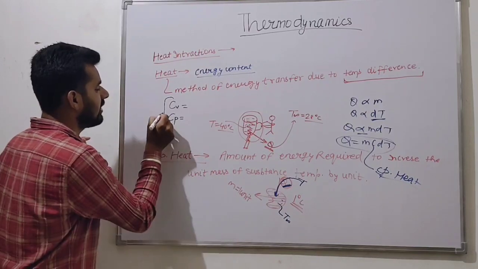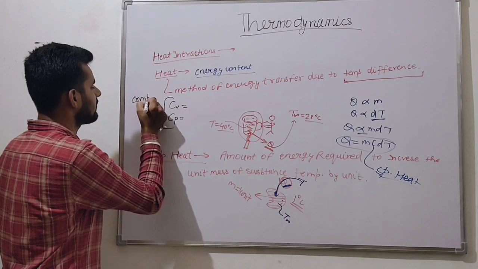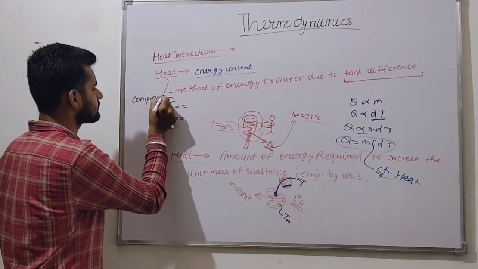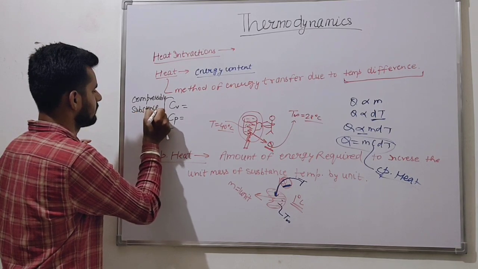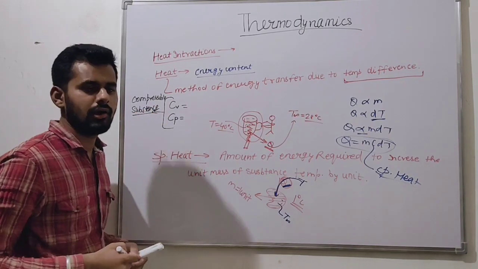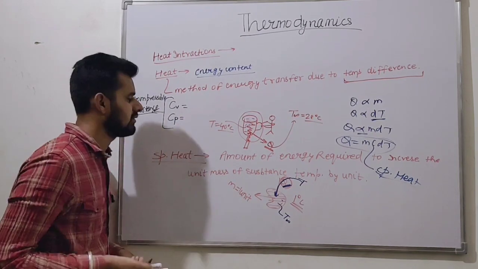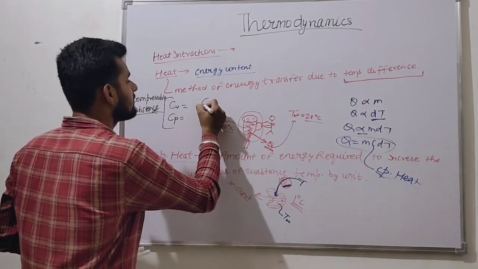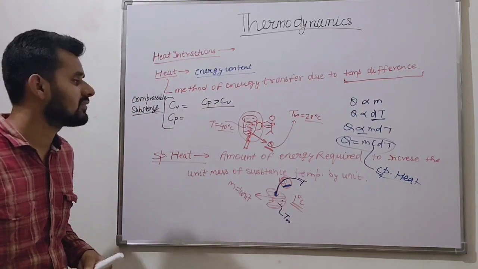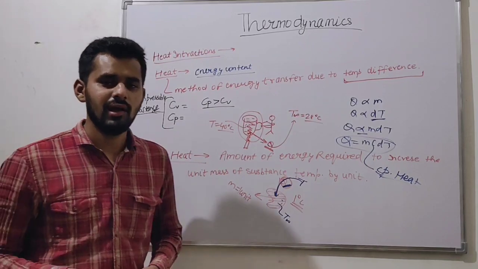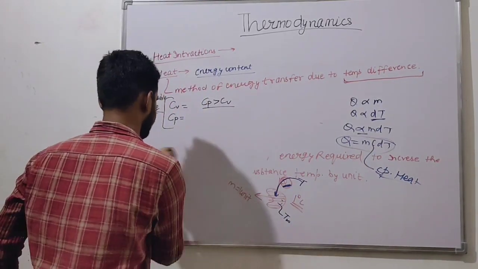But for what do we use this? For compressible substances. Okay. So what is the value of Cp and Cv? We know Cp and Cv. Cp is always greater than Cv. Why is Cp always greater than Cv? Let us understand this.